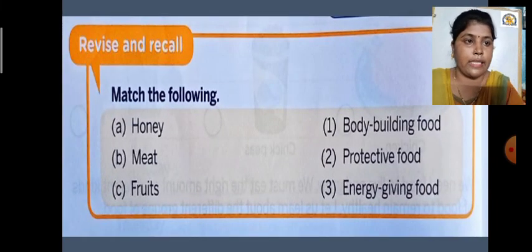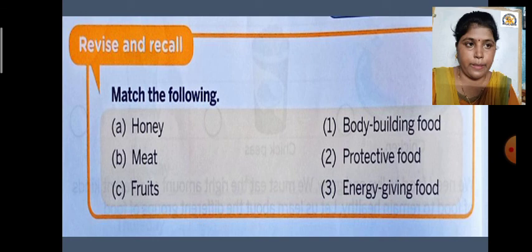Now see, the last column is there, Revise and Recall. This is not the last column, but the last part of today's video, or this period. So see, Match the Following, Revise and Recall. Whatever we learned, we learned that there are 3 groups. Obviously, one is energy giving, second is bodybuilding, and third is protective food. So they have given us 3 dishes or items, and we have to find out which group they belong to. So let us take the exercise.